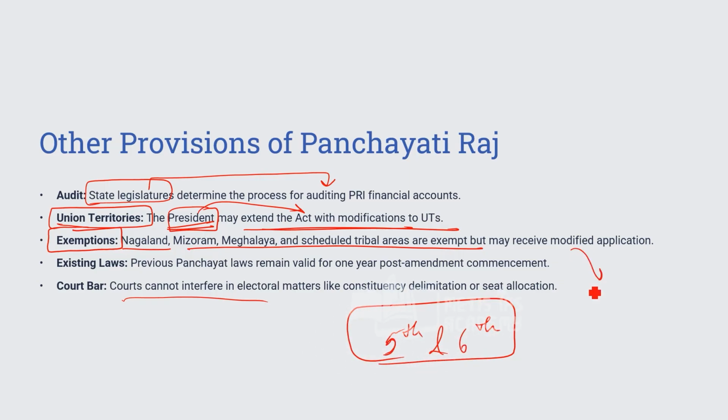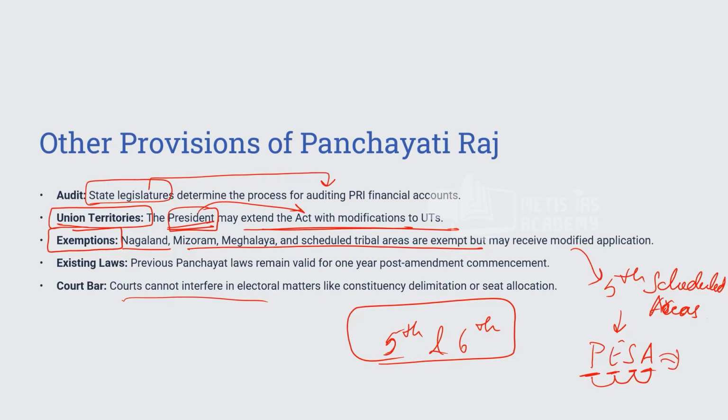But later in fifth scheduled areas, this was extended and it was called as PESA Act. Panchayats extension to scheduled areas. Name only says that this act was later extended to scheduled areas.